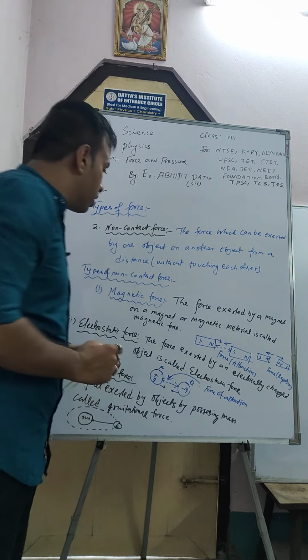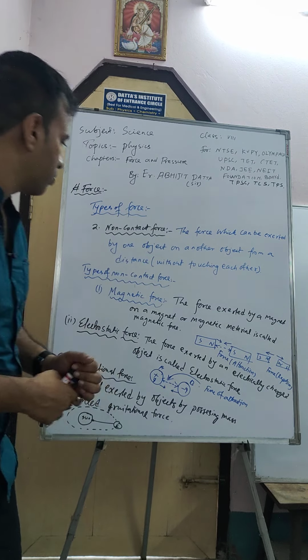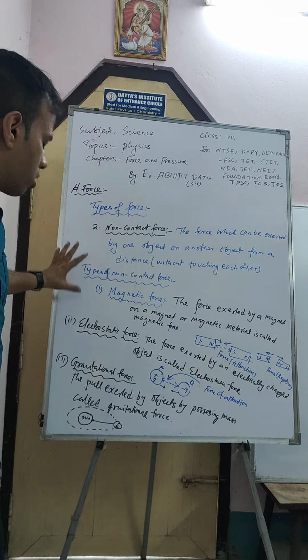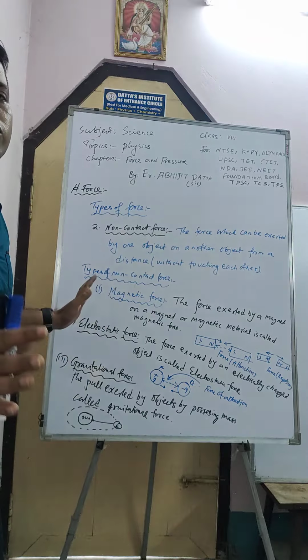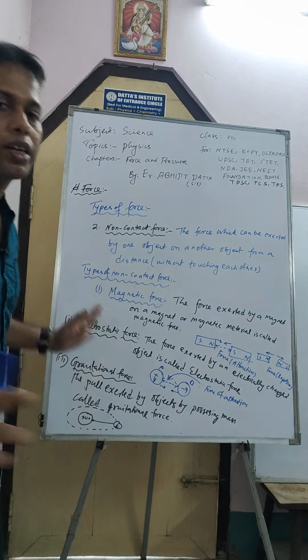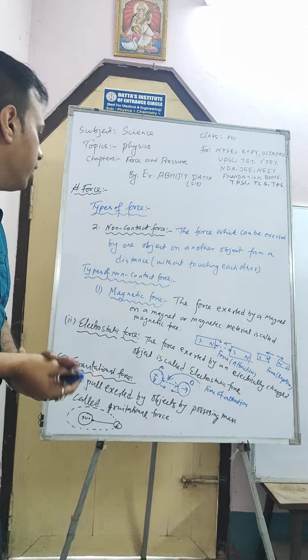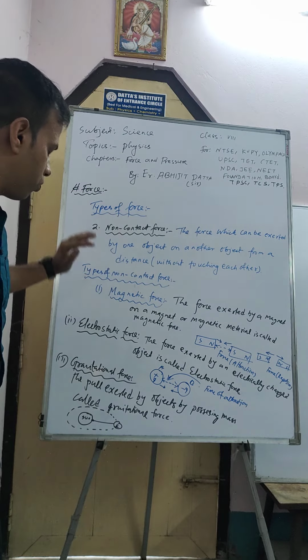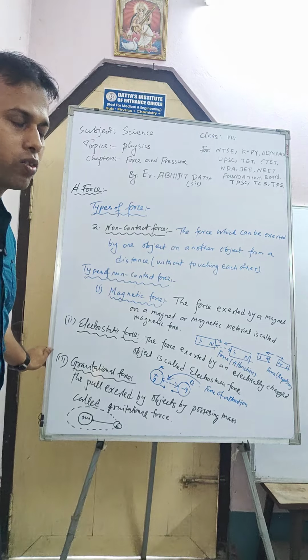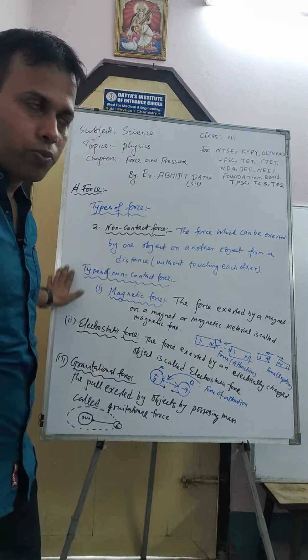So these are the basic three types of non-contact force in which no physical touching is required. Number 1 is magnetic force, number 2 is electrostatic force, number 3 is gravitational force.